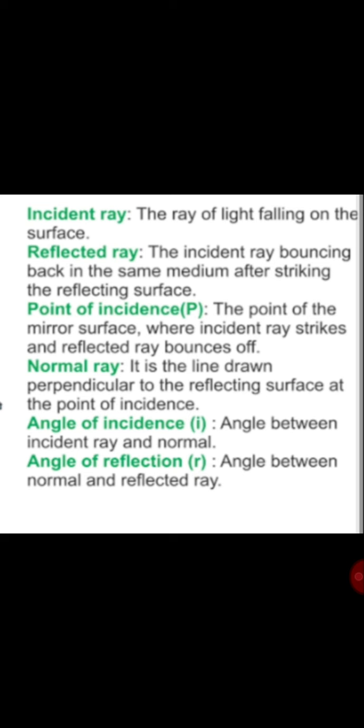It is the line drawn perpendicular to the reflecting surface at the point of incidence. What is the angle of incidence? The angle between the incident ray and normal is called angle of incidence, and the angle between the reflected ray and normal is called angle of reflection.